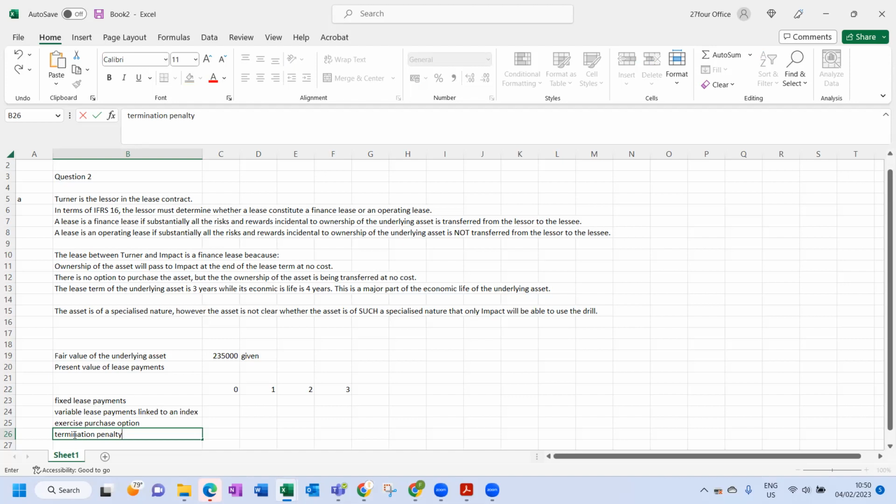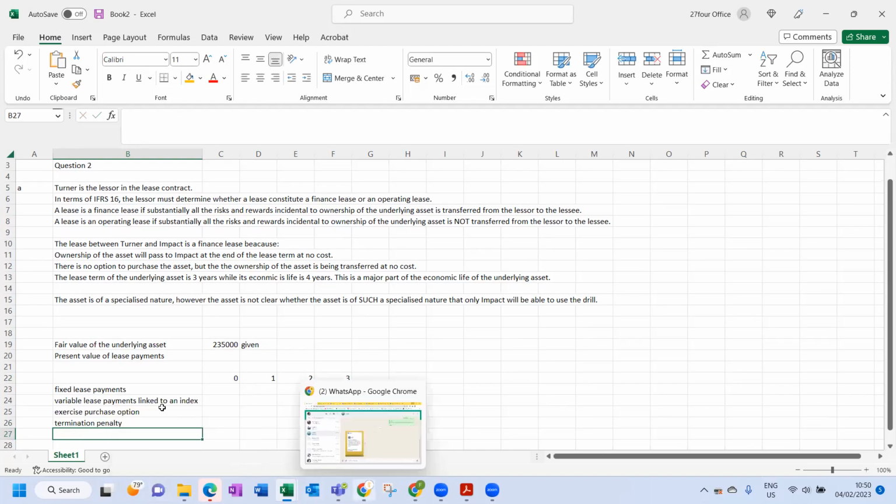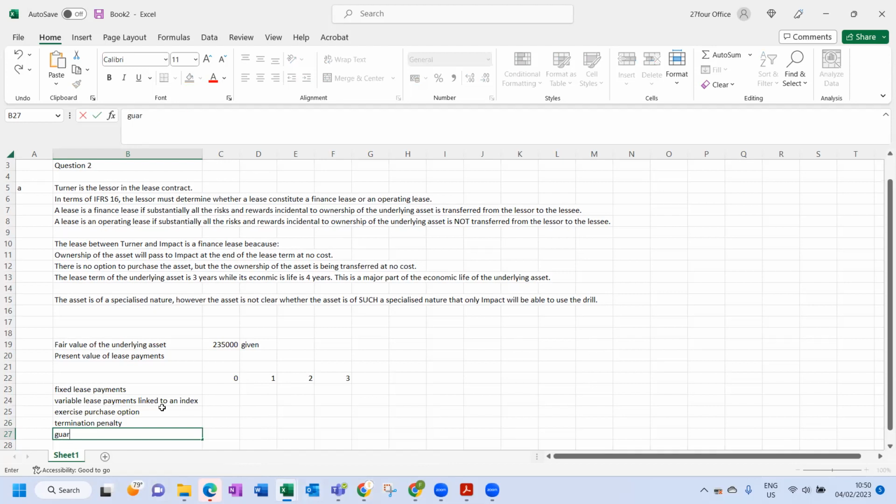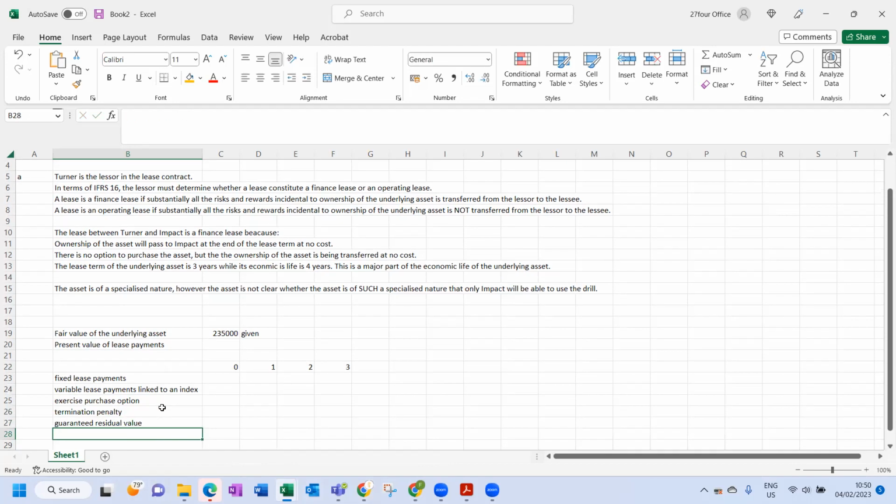You will only include it if there is a termination penalty and if it is reasonably certain that the lessee will terminate the lease before the end of the lease. And then a guaranteed residual value. That is basically what you will include in a lease payment.